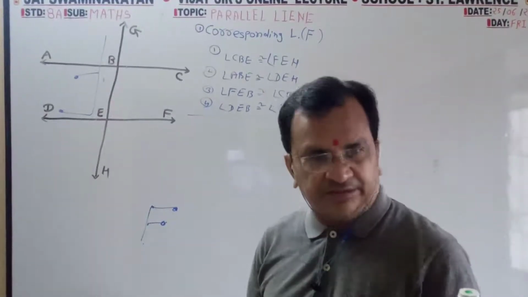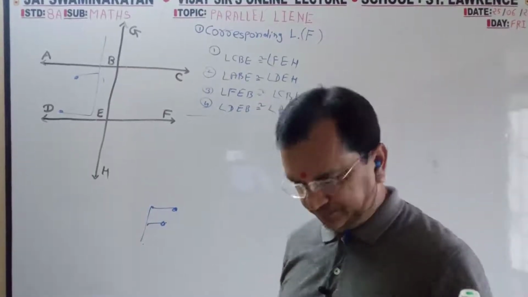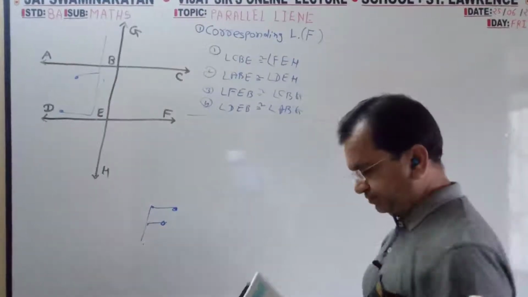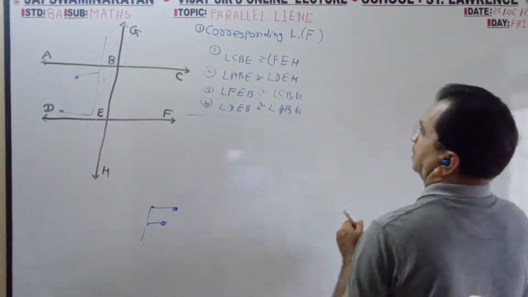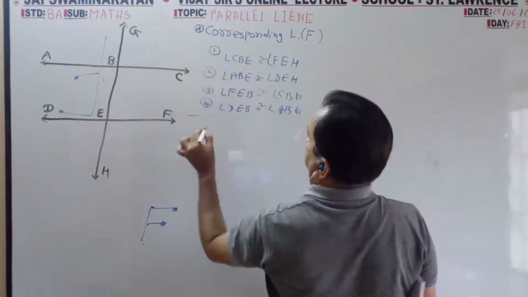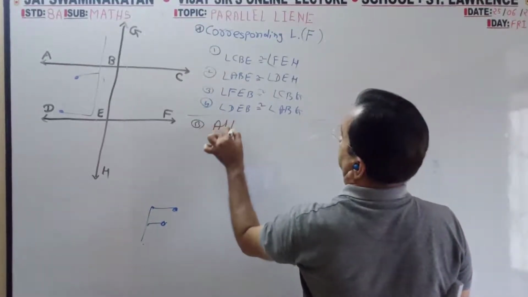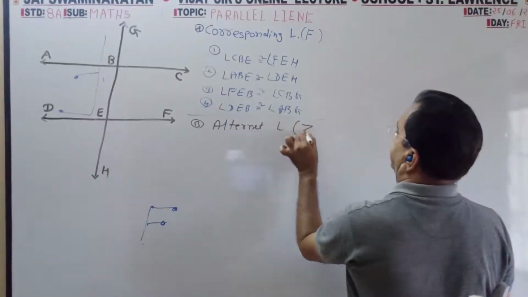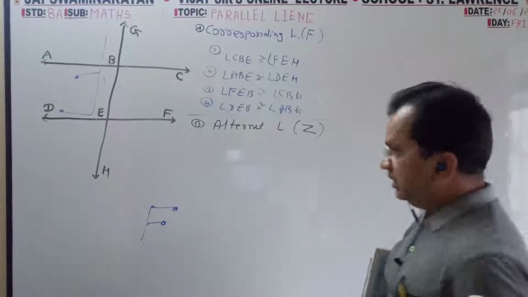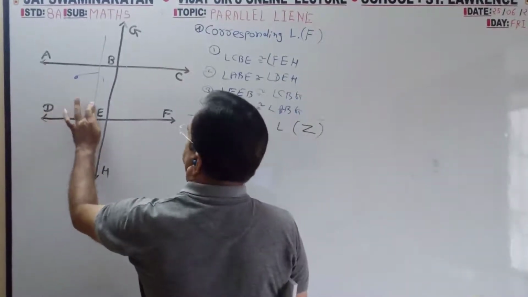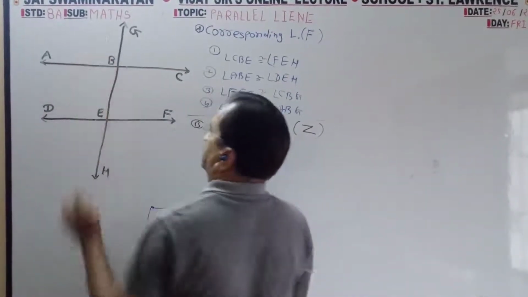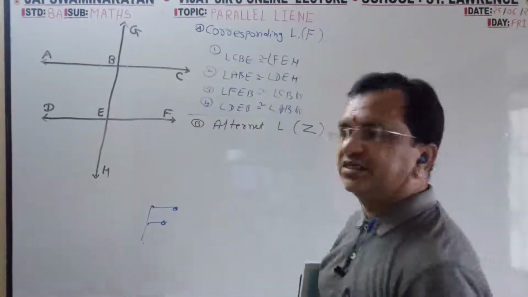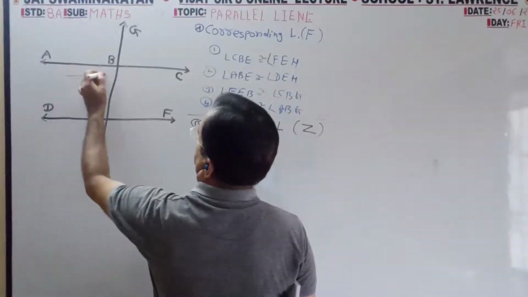Now alternate angle. A part, B part. That is of Z shape. Now I will find the Z shape in this. So where is the Z shape? See this.